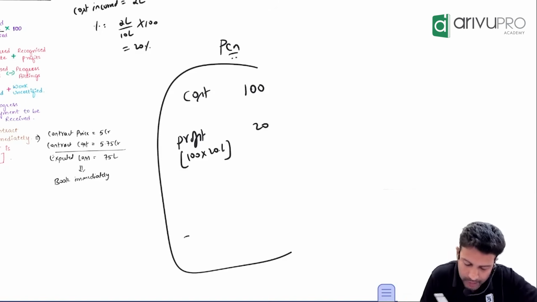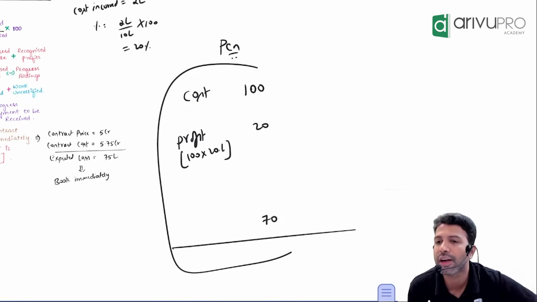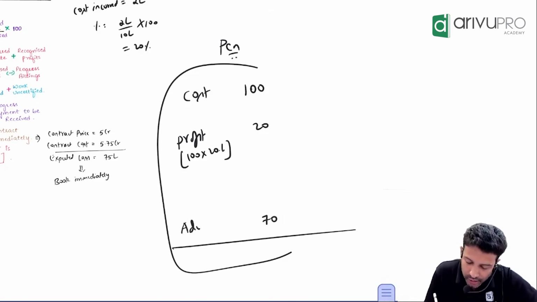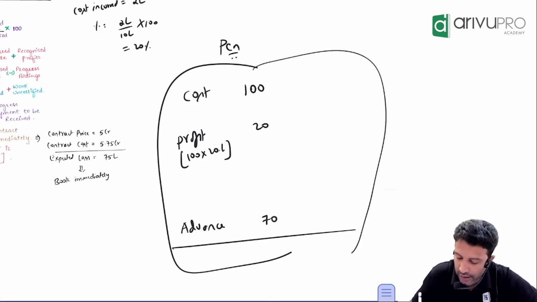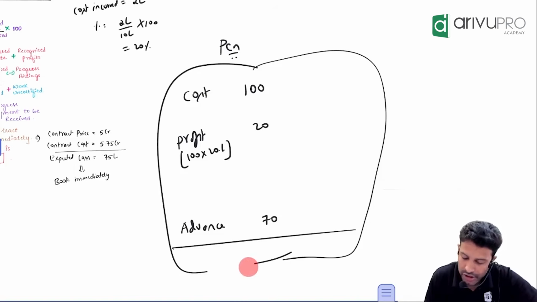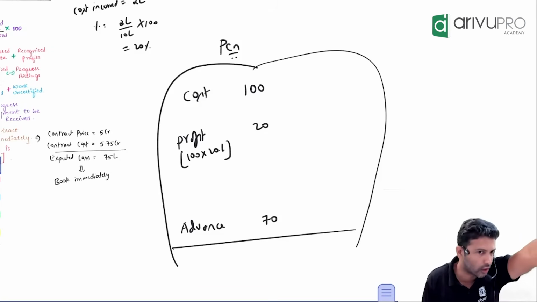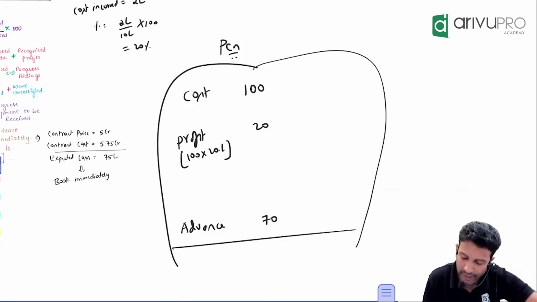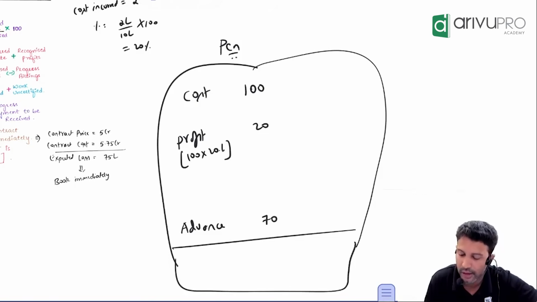My customer has already paid me an advance of 70. I have sold this pen to my customer, and the customer has already paid 70. How much more money do I have to collect from my customer? 50.